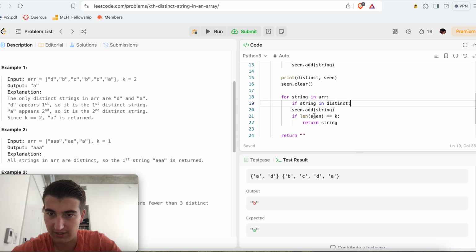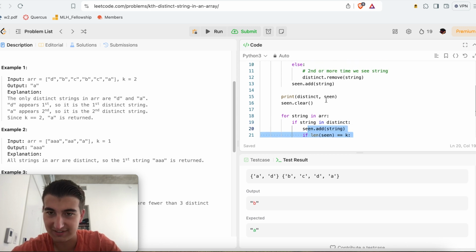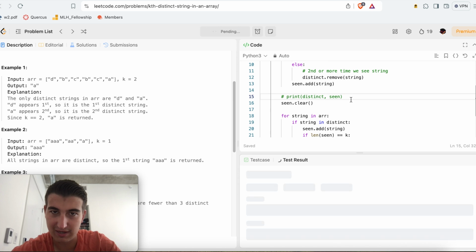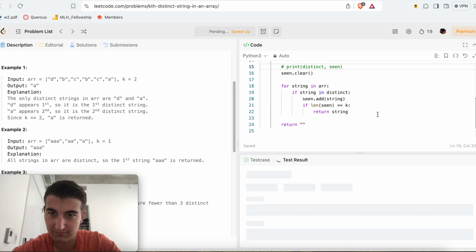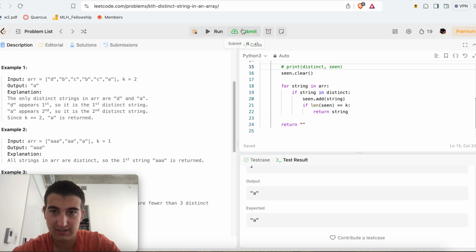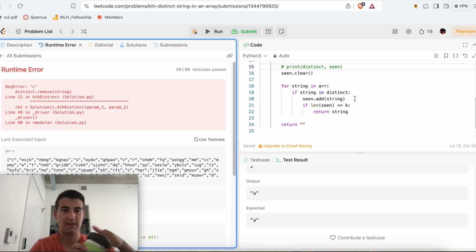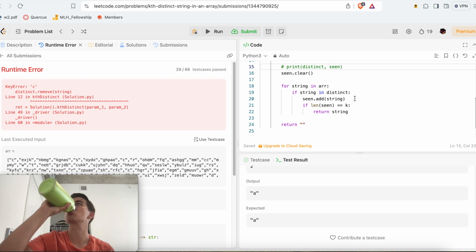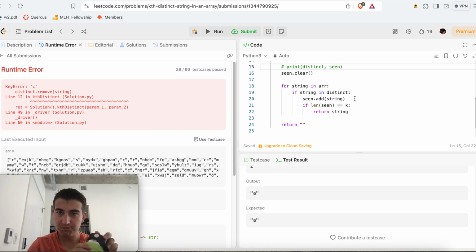Yeah, sorry. What was the point of populating distinct otherwise? Let's see if something like that works. Okay, and let's run the code. Whoops. Distinct dot remove string.